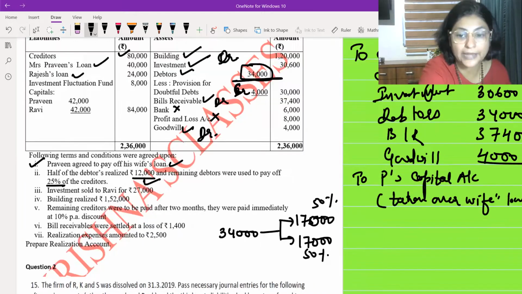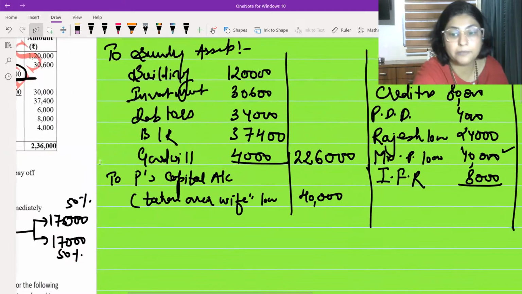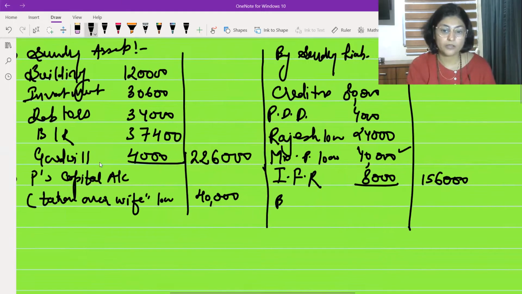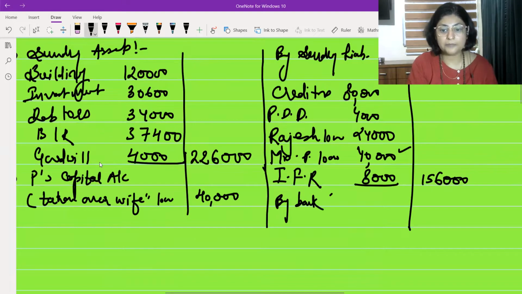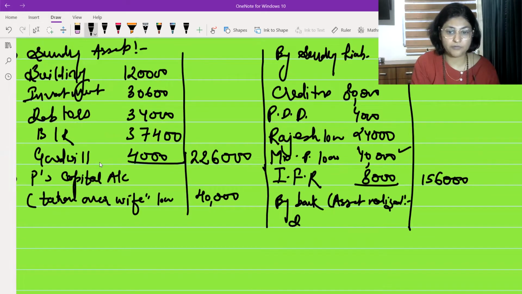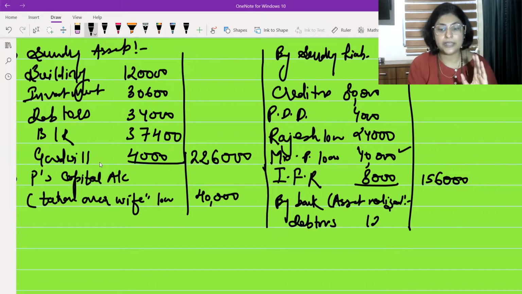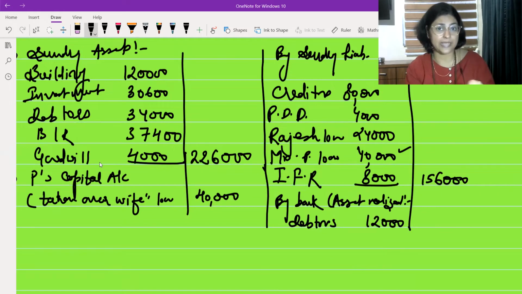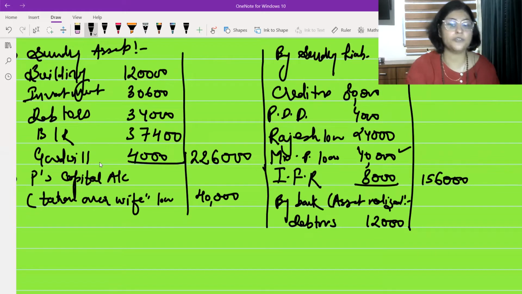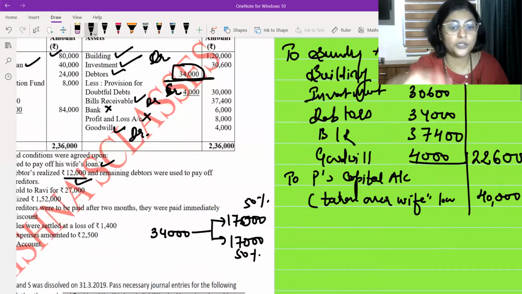So I'm going to write it over here. I'm going to write by bank. Under bracket, I will write asset realized. Okay, asset realized. Under that, I'm first of all writing the debtors. How many debtors? 17,000 debtors realized 12,000 rupees. Now, what about the remaining half? And why have I written inside? I have not written it in the outer column because there may be other assets also which realize. So altogether, we will write the total outside.